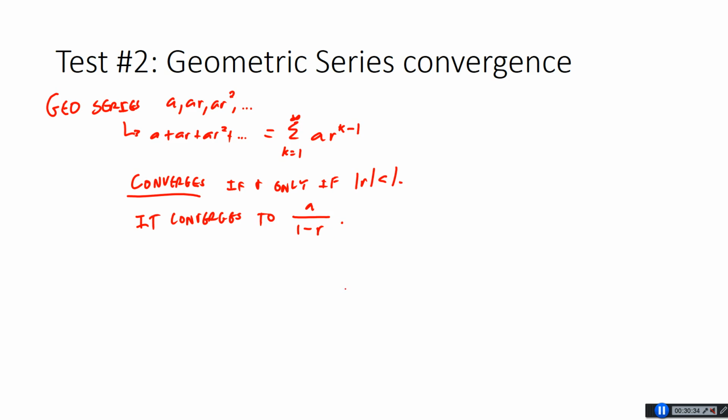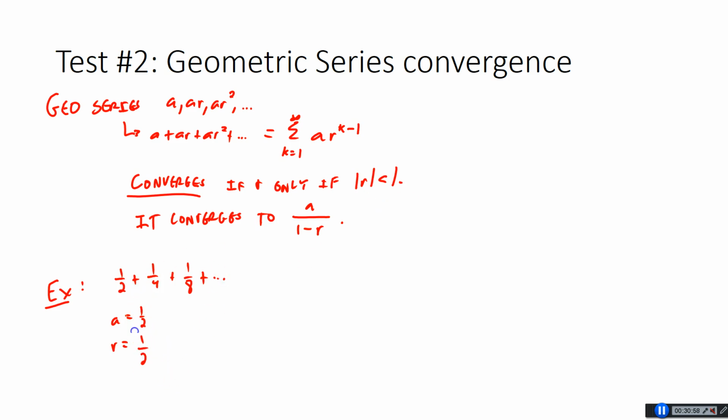Okay. So let's check that for our example we saw before. We saw 1/2 plus 1/4 plus 1/8, etc. We just need to know a and r to be able to figure this out. In this case, a is 1/2, and r is also 1/2, because we multiply by 1/2 every time to get all these numbers. So a is 1/2, r is 1/2.